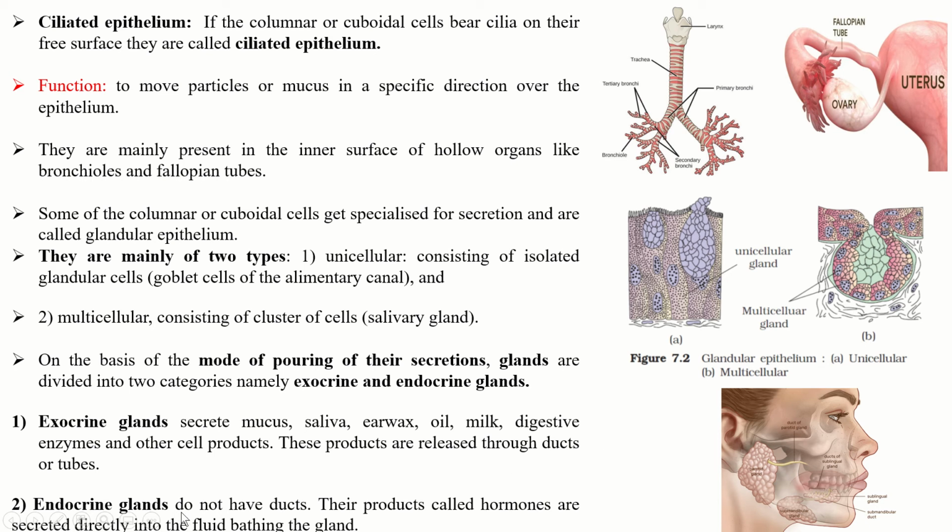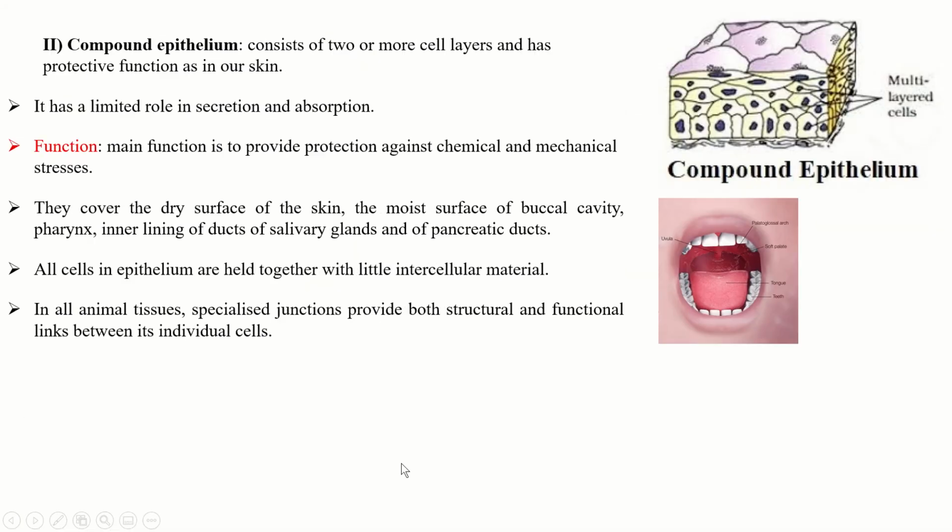Whereas endocrine glands do not have ducts or tubes. Their products, called hormones, are secreted directly into the fluid bathing the gland. So endocrine glands are called ductless glands, whereas exocrine glands consist of ducts or tubes. Endocrine glands mostly secrete hormones.